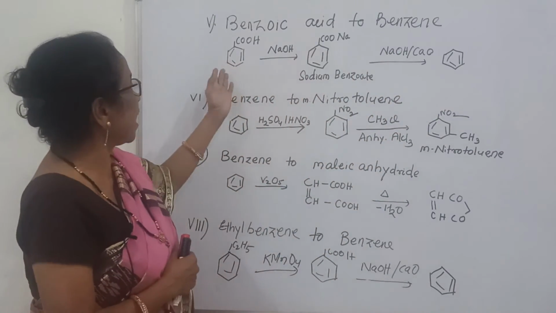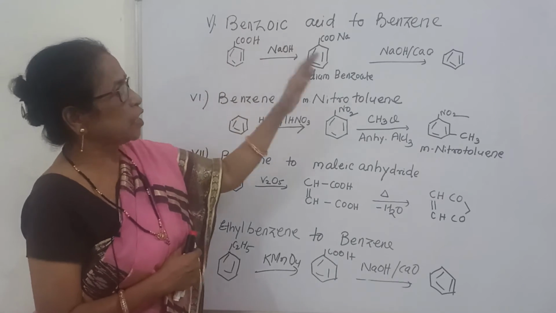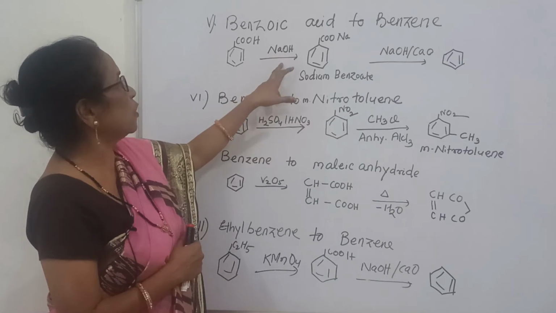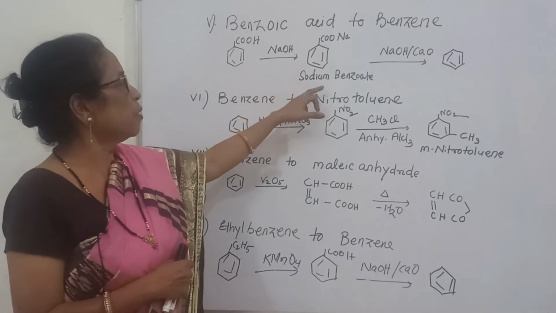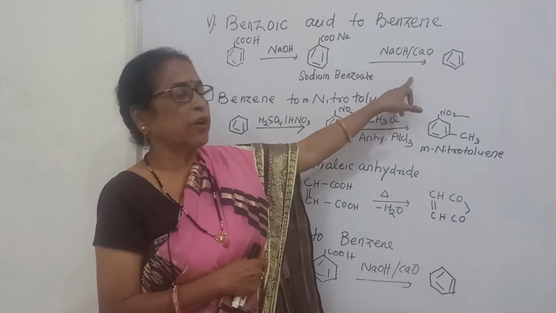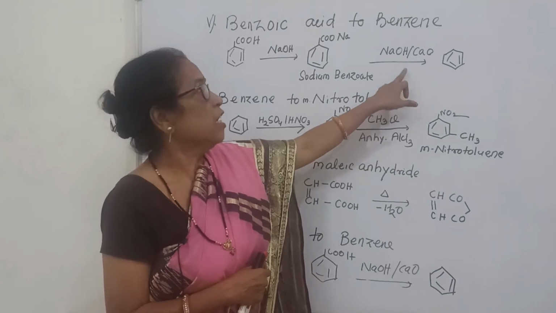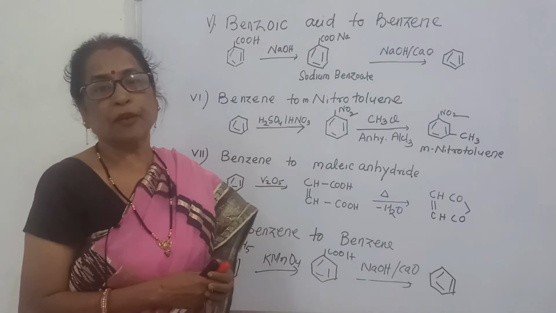This is a very important reaction. Benzoic acid to benzene. First you treat with sodium hydroxide, then it forms sodium benzoate. Then with NaOH and calcium oxide, it will give benzene.